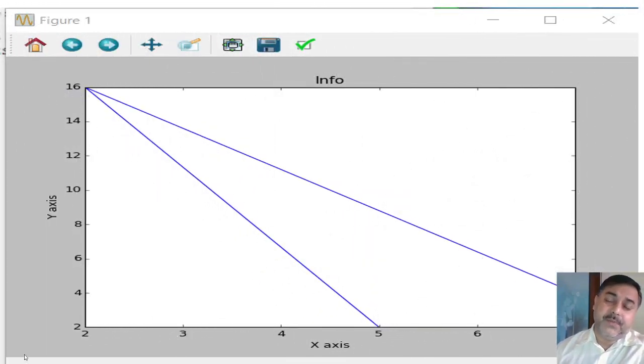Now see this one. In this particular area, we will find there are two axes. As I have said, see here, the name of the graph has been given: Info. As we have given the range from 2 to 16, it has taken by its own, from 2 here and 16 here. And another is 2 to 7, from 2 here and 7 here. So this is for the x-axis range and this is for the y-axis range.